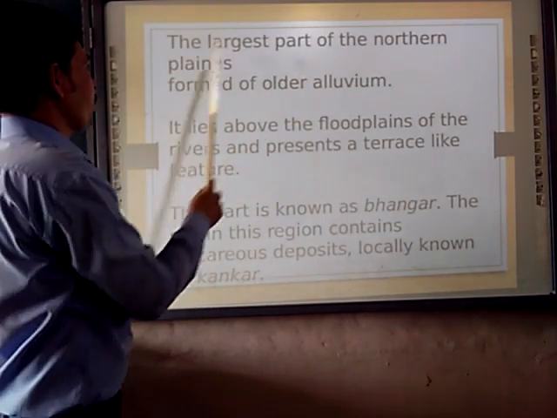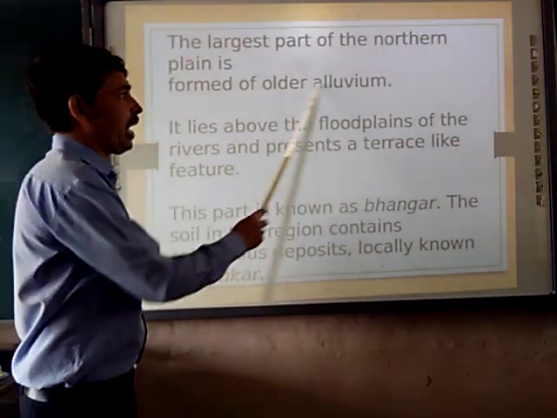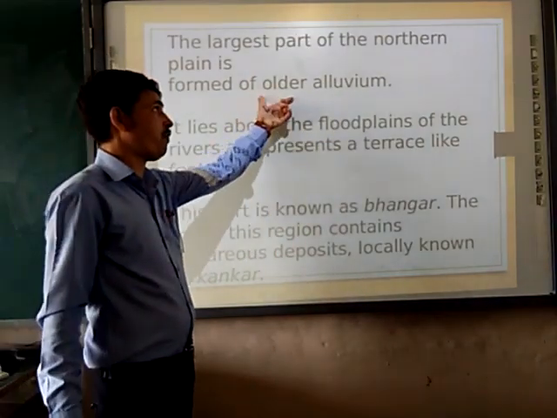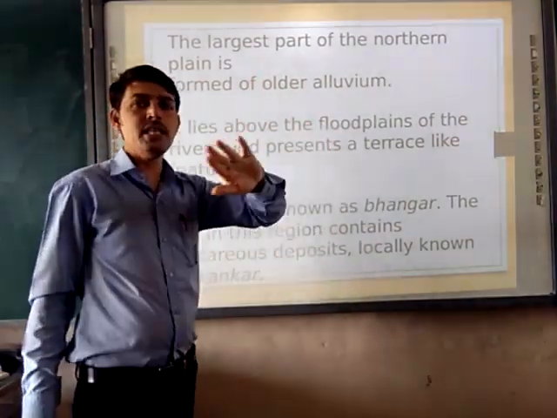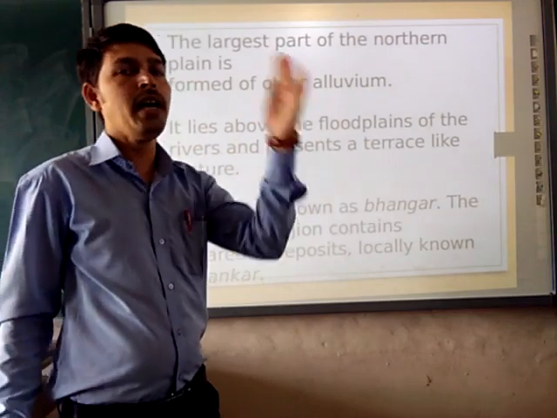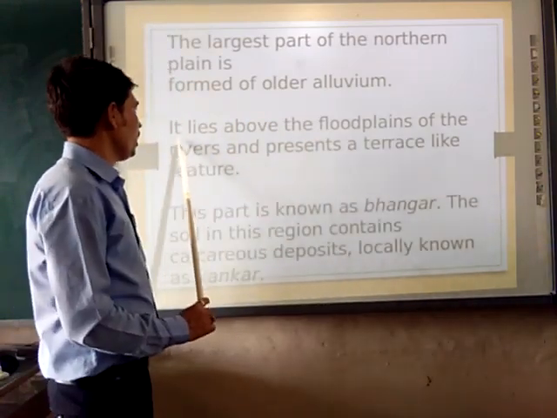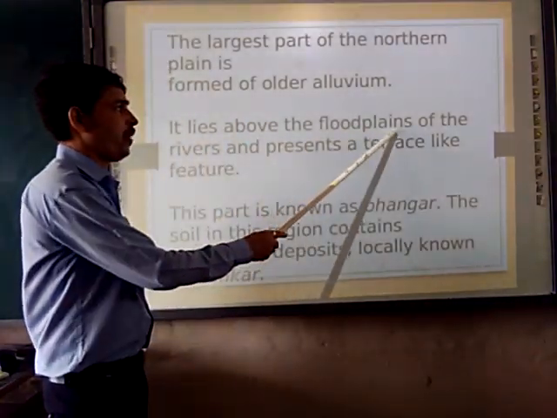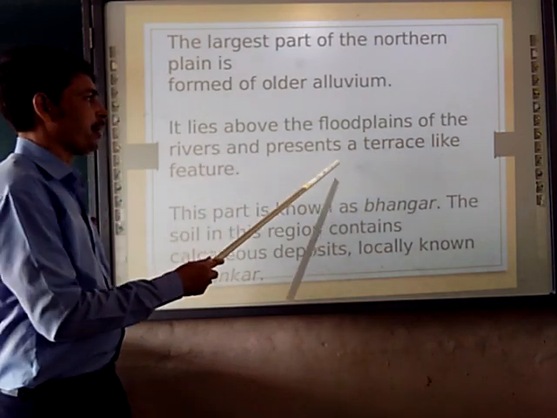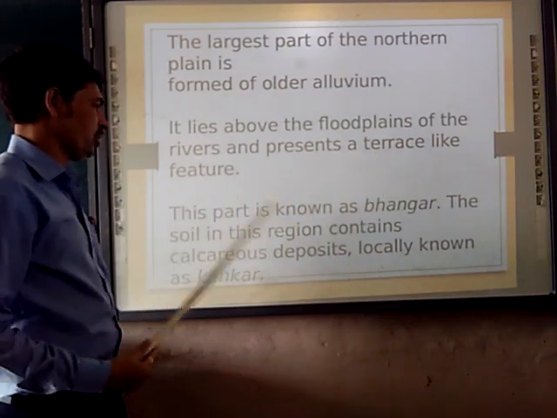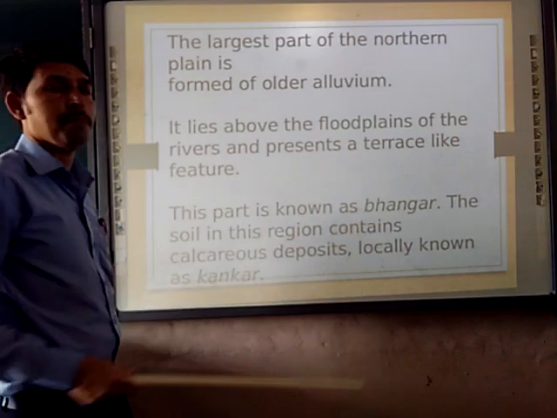Next, the larger part of the northern plain is formed with the old alluvium. So what is the meaning of old alluvium? The alluvial soil is divided into two, the older one and the younger one. It lies above the floodplains of the rivers and presents a terrace-like feature. This part is known as Bhangar.